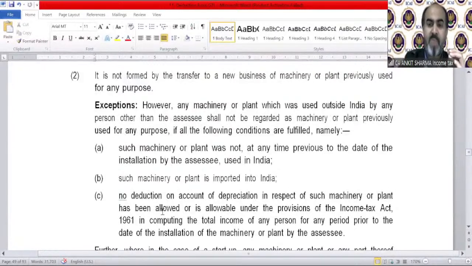Now, this is a very important condition. There is a very special condition, and it says, if your business has old machinery, second-hand machinery, then you cannot claim the deduction. But there are 2 exceptions. Let me discuss how.